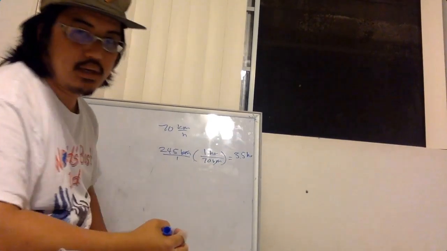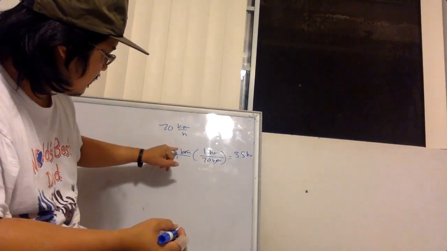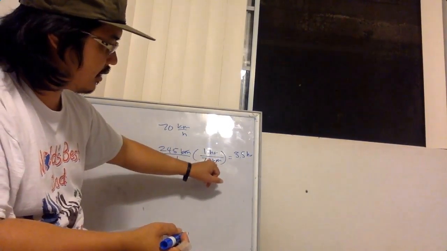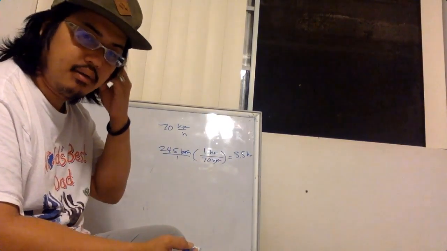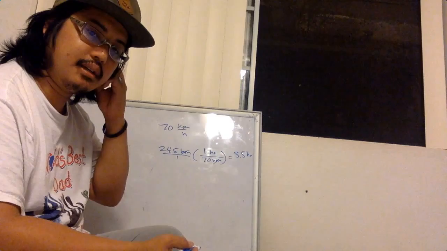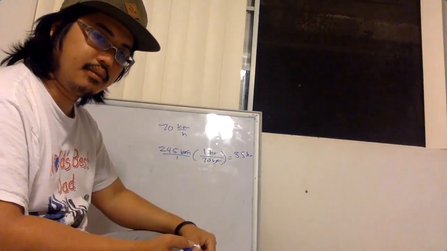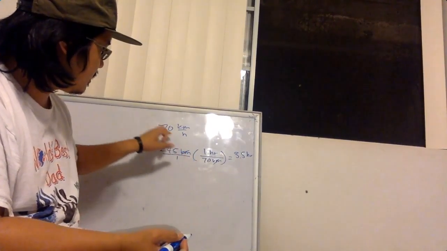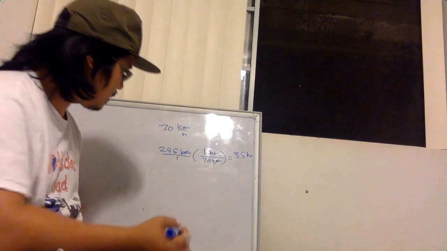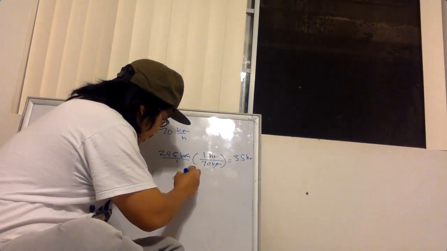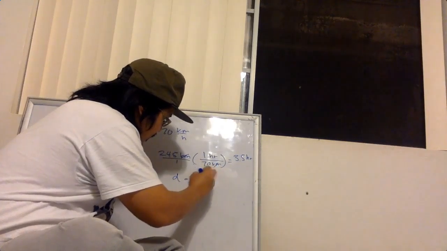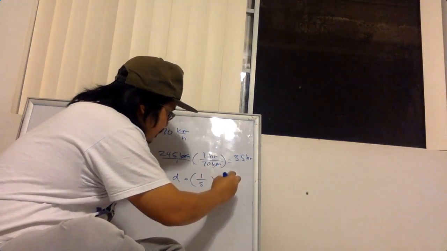Hours. And I know it's hours because look at the units. Kilometers here cancel out with the kilometers here, and the hours is the only units that are left over. Look which equation I used, actually. I used this equation. The speed is 70, so this is actually the distance times 1 over the speed is equal to the time.